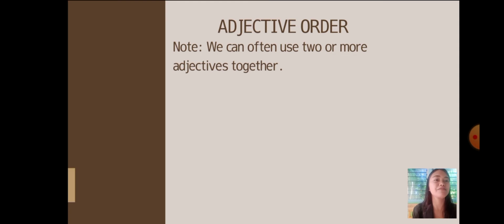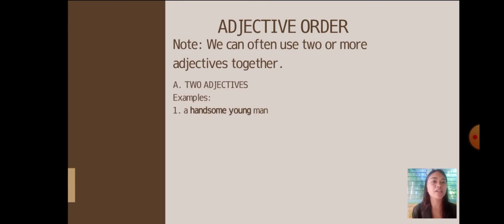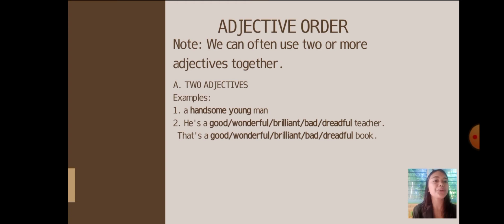Now we have the adjective order. Note that we can often use two or more adjectives together. So we have first the two adjectives. The first example, a handsome young man. The adjectives there are handsome and young, and the noun is man. So in this sentence, we have two adjectives in front of a noun. Then second example, he's a good, wonderful, brilliant, but dreadful teacher. As you can see, we have the same adjectives: good, wonderful, brilliant, but dreadful teacher.